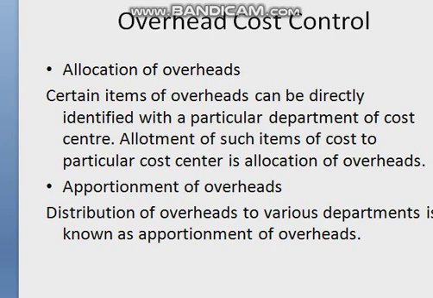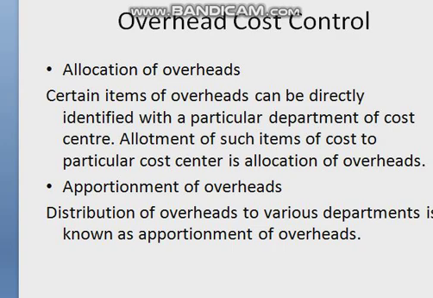Thus, in order to allocate an item of overhead, it should meet the following conditions: the cost center must have caused the overheads to be incurred, and the exact amount incurred in a cost center must be known. Examples of such overheads are repairs and maintenance expenses incurred in specific departments, supervision, indirect wages, overtime, indirect materials, factory supplies, equipment, depreciation, etc.